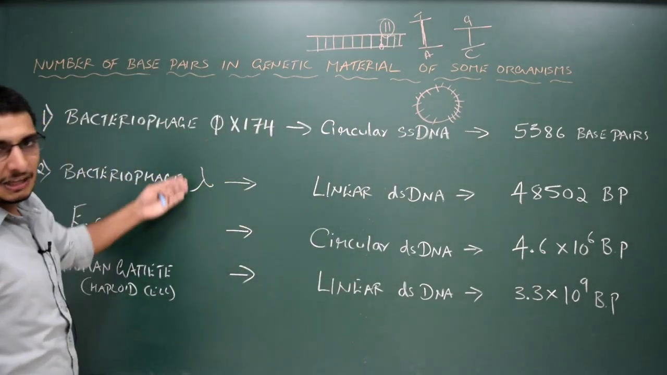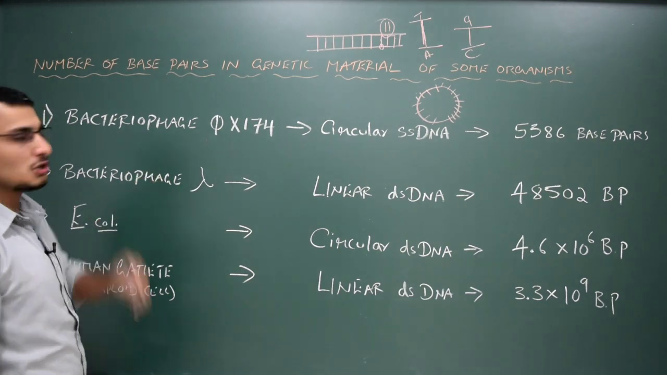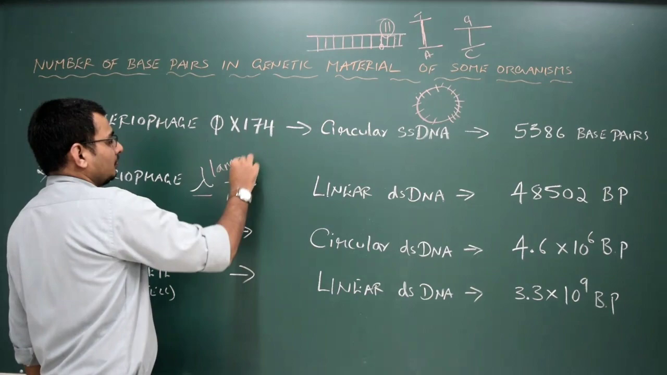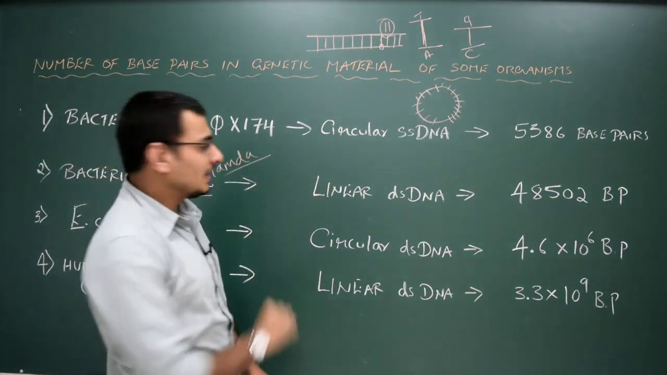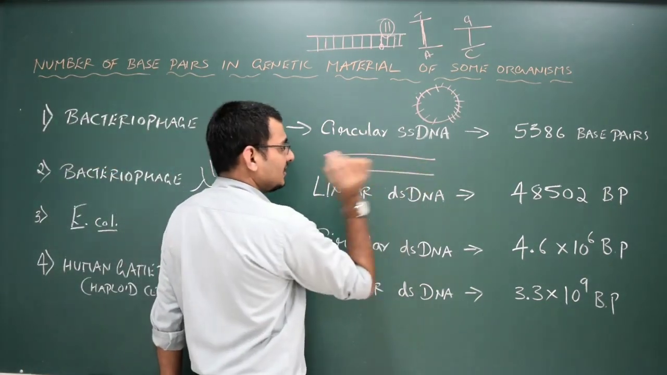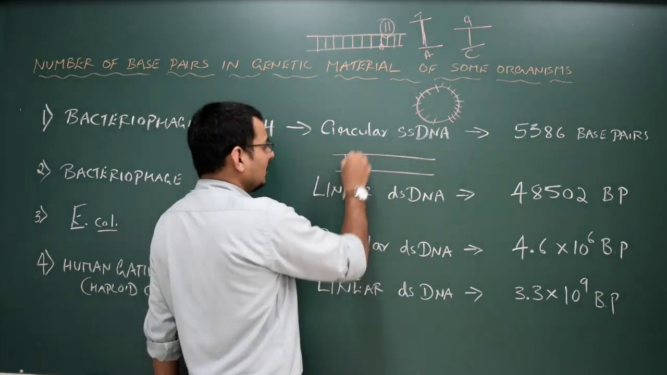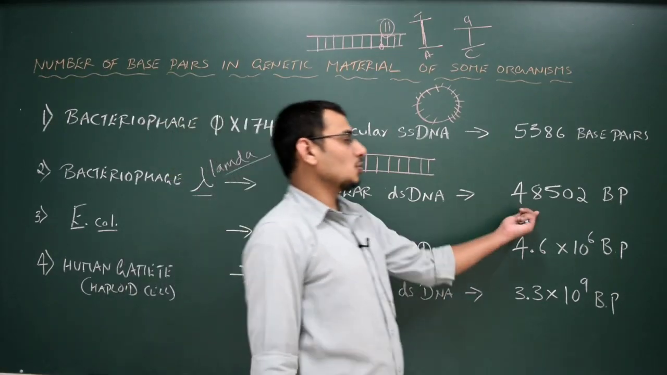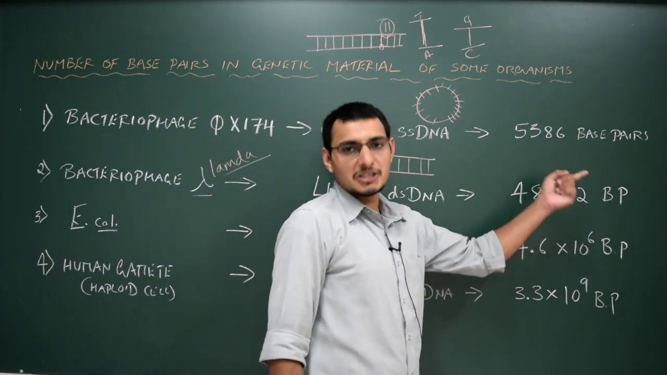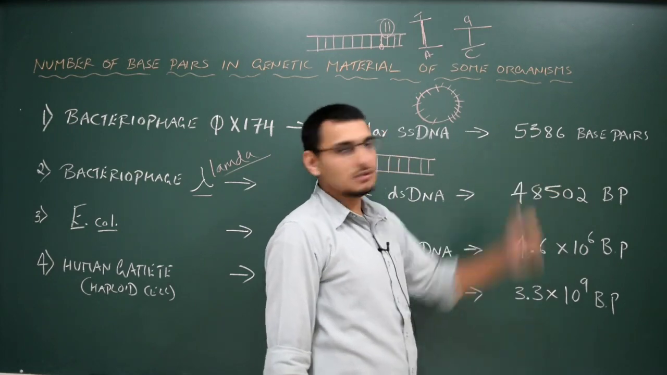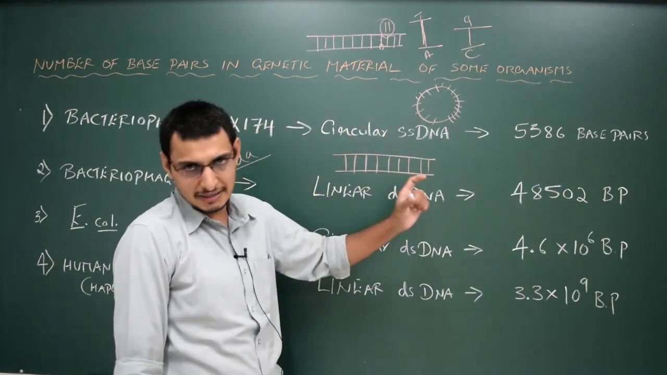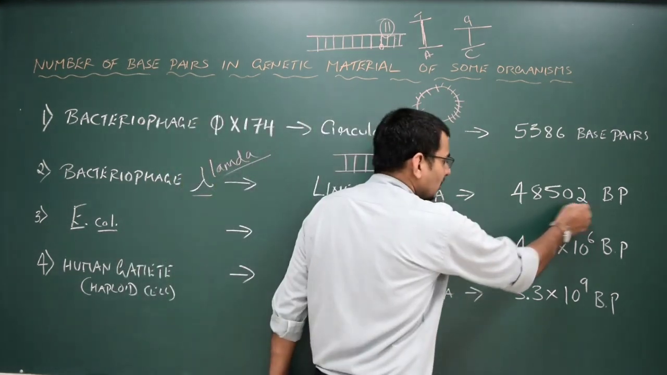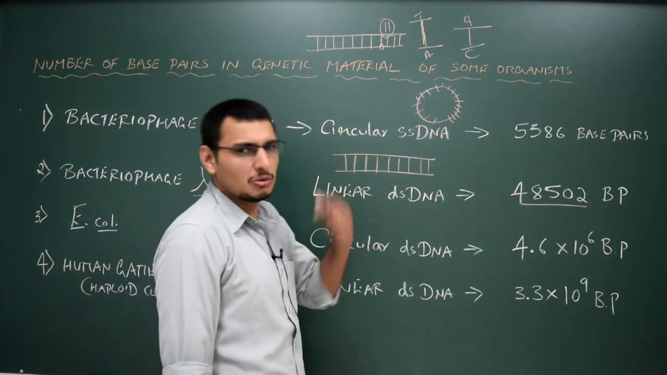The bacteriophage lambda, another virus which infects the bacteria, has a linear double stranded DNA. Linear, straight line, double stranded, you could say 2 strands. If you count the total number of base pairs, it has 48,502 base pairs. So a bit larger compared to this, correct? It is a longer DNA with approximately 50,000 base pairs, but you have to learn this number, 48,502. Just mug up.